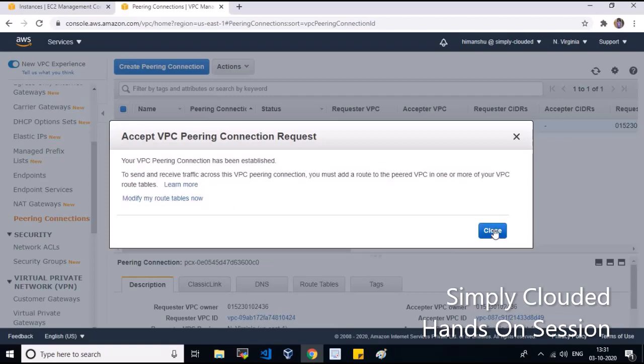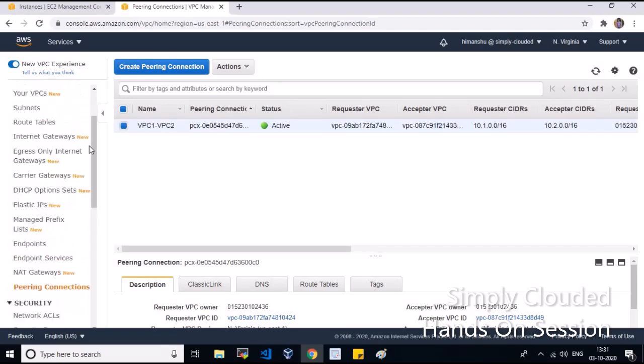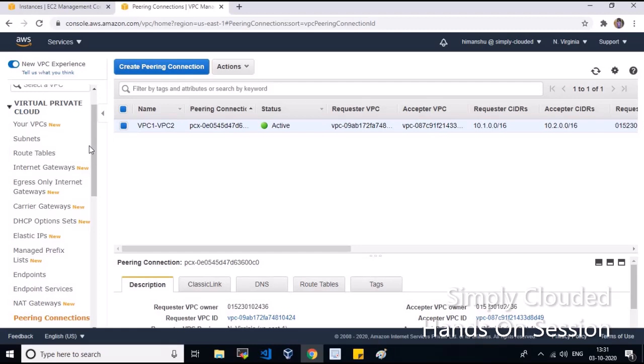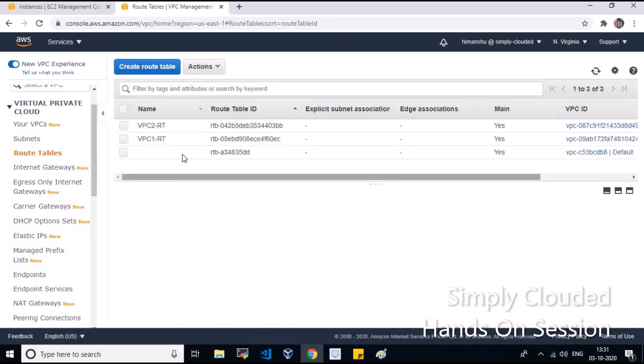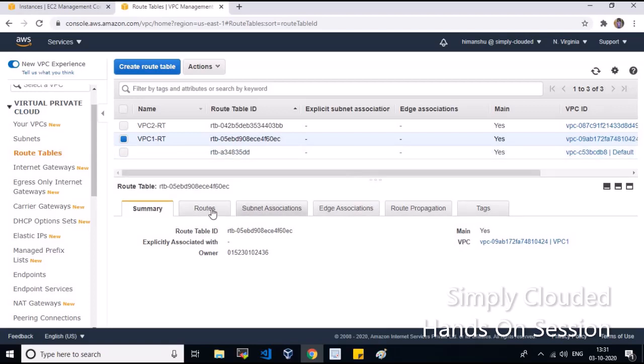And once it is okay, then you will see that it will be showing status as active. Earlier it was pending, now it is showing active. So we have already created one VPC peering connection. So once we are done with creation of VPC peering, then we have to define the routes under the route table, for all those VPCs where we have this VPC peering route table.